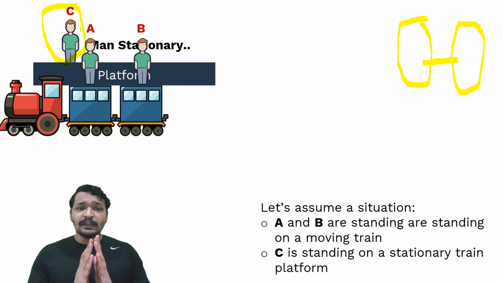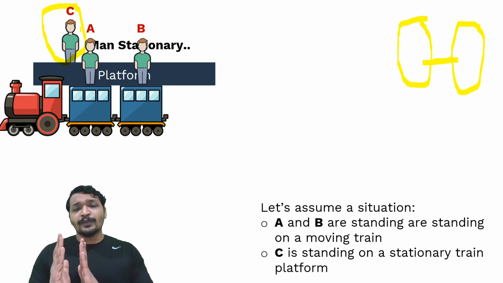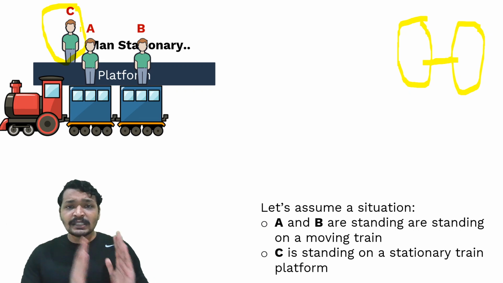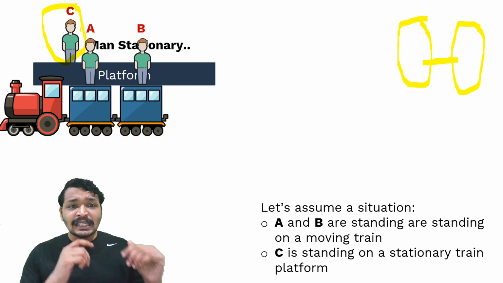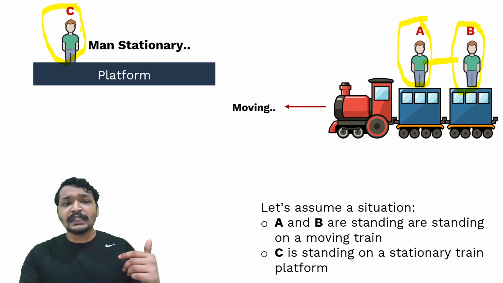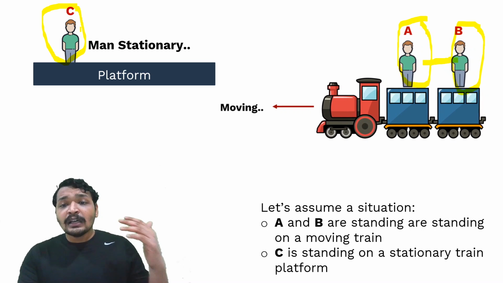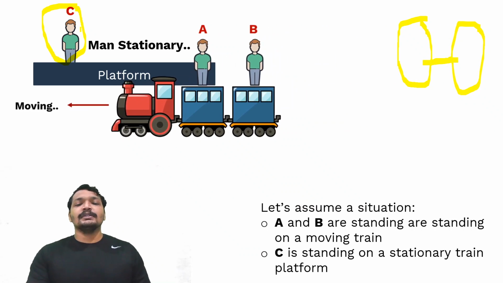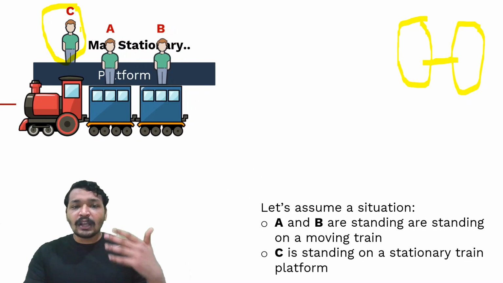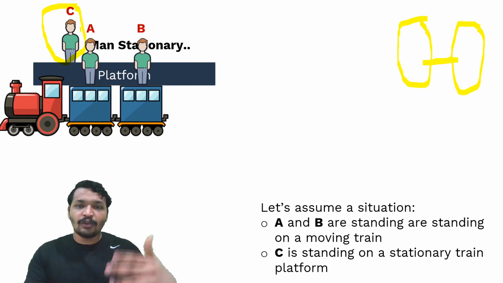When A is an observer, he sees that B is not moving. When B is an observer, he sees that A is not moving. So both are at rest. Whereas when C is observing these people from a stationary platform, he would see that A and B are moving. Okay. So this is the concept of rest and motion. I think you got it.